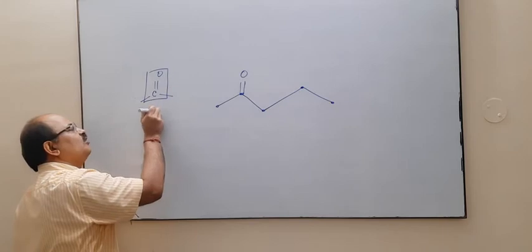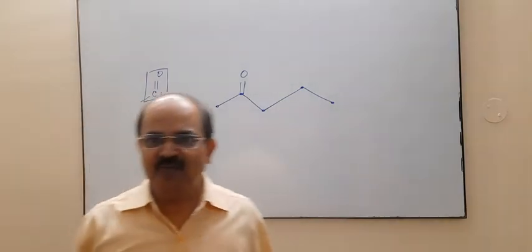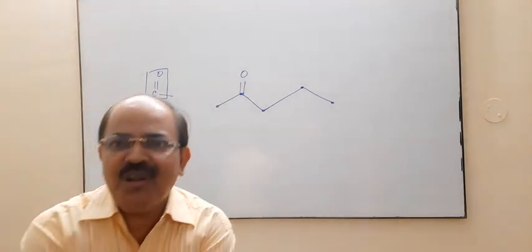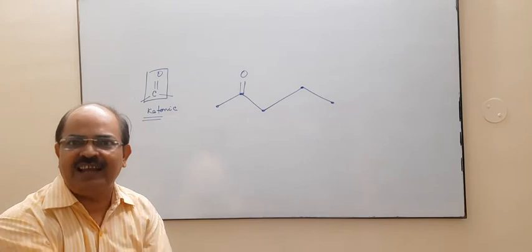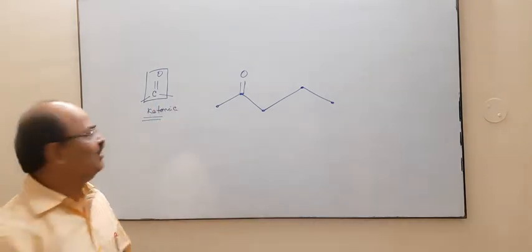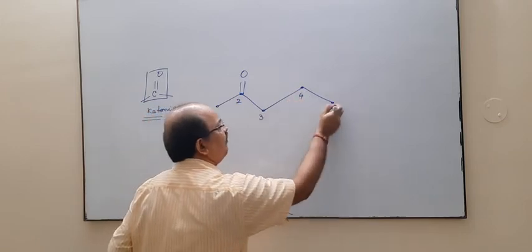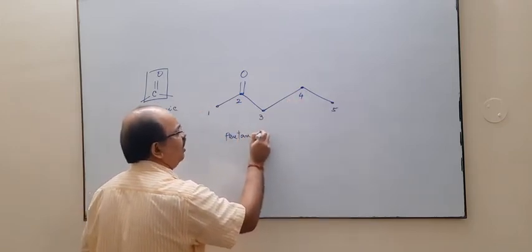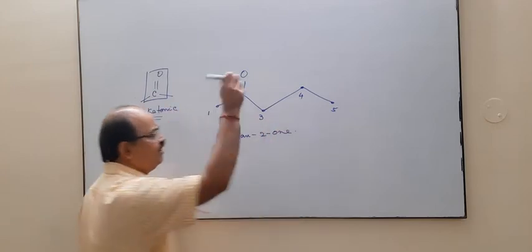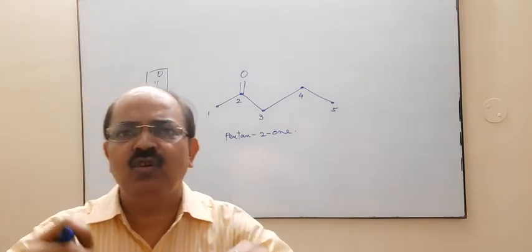This functional group is your alcohol functional group. Again, it should be placed at the lowest possible carbon, so it is 1, 2, 3, 4, 5. The IUPAC name is pentan-2-ol.